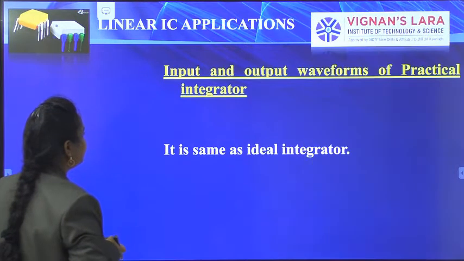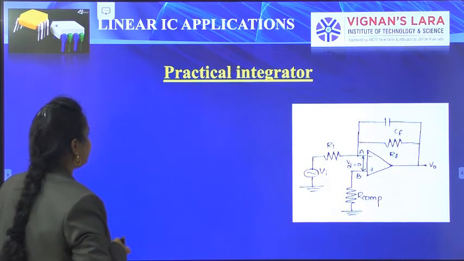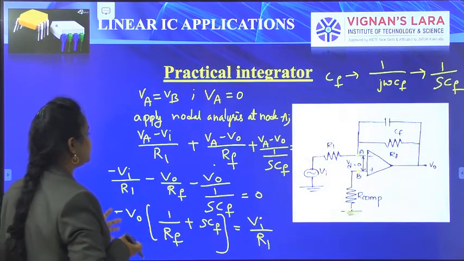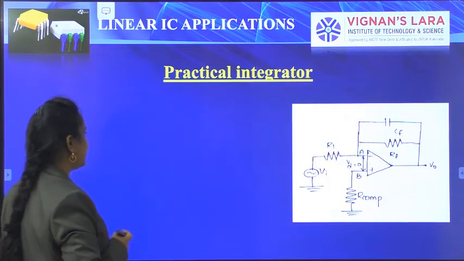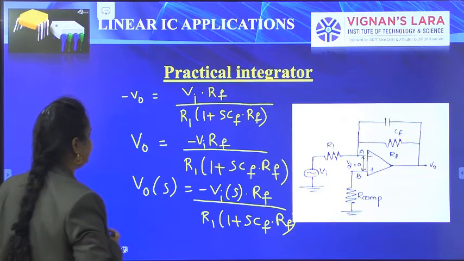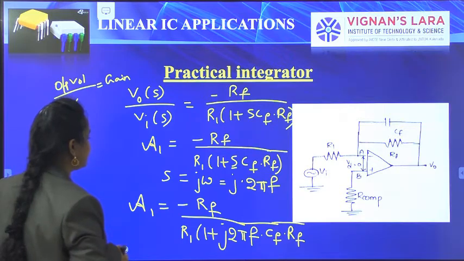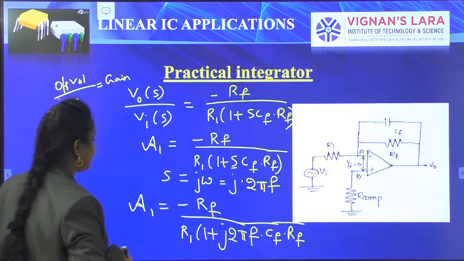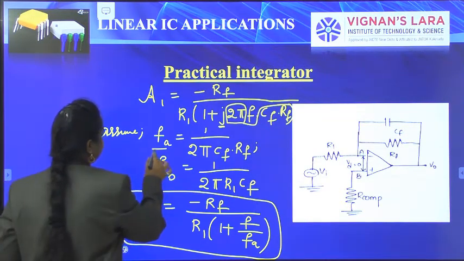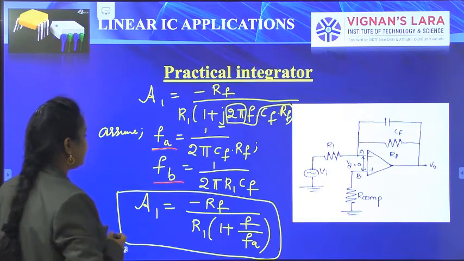So here, in the practical op-amp, we take this circuit and apply nodal analysis to it. We can get the output as V output equals VI RF by R1 of 1 plus S C F RF. We can apply the frequency response, S equals j omega, j into 2 pi f. Then, assuming FA, we can get the gain as RF by R1 of 1 plus j f by FA.